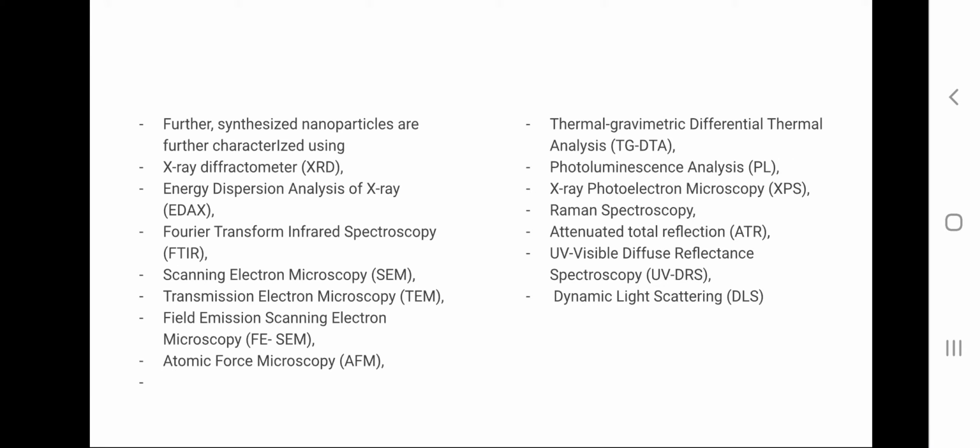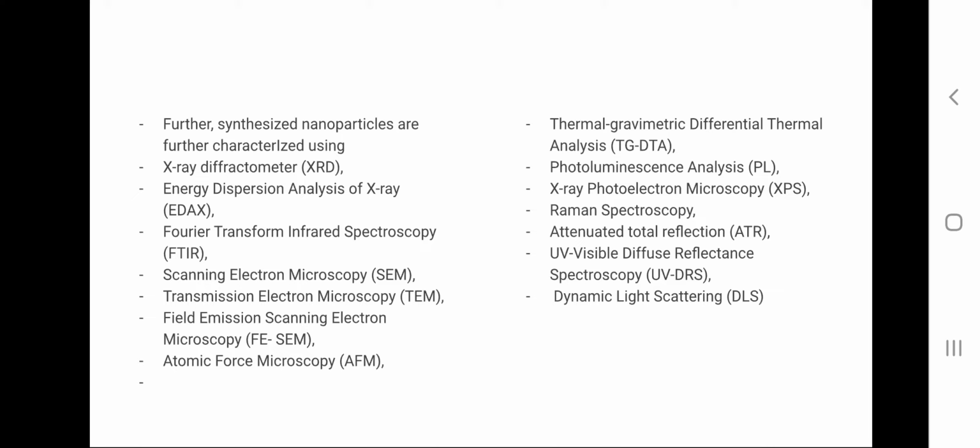These are the different techniques or equipments which we are using for characterizing nanoparticles, that is X-ray diffractometer, energy dispersive analysis of X-ray, Fourier transform infrared spectroscopy, scanning electron microscope, transmission electron microscope, field emission scanning electron microscope, atomic force microscope, thermogravimetric differential thermal analysis, photoluminescence analysis, X-ray photoelectron spectroscopy, Raman spectroscopy, attenuated total reflection, UV visible diffuse reflectance spectroscopy, dynamic light scattering.